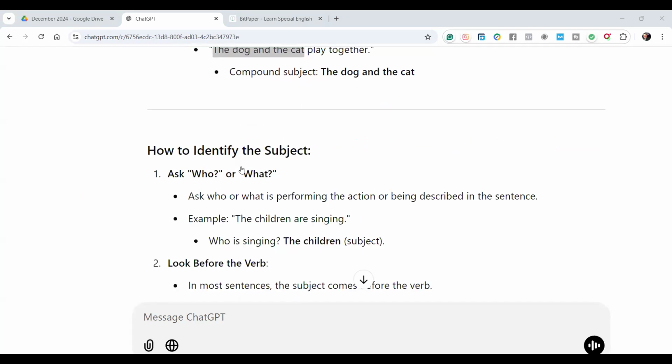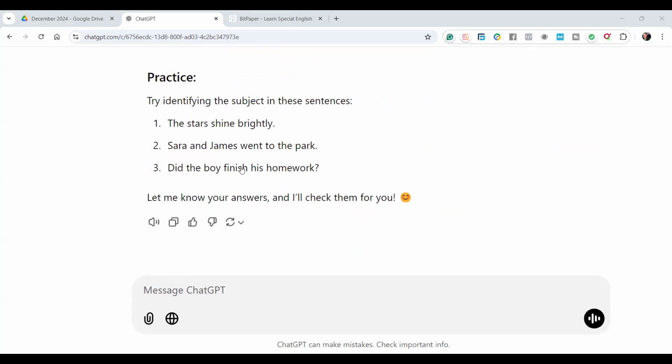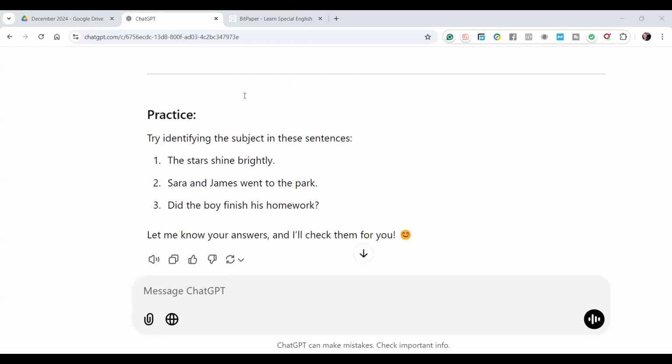The subject also can be I, we, you, they, he, she, it. Remember, we is at least 2 people.